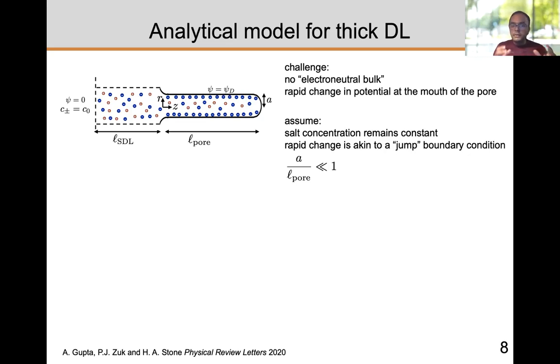And then we treated this sort of jump, which happens at the surface, akin to a jump boundary condition. So we equated currents between three regions: the region outside, the region inside, and the thin region in the middle, which is like a jump boundary condition. And finally, we assumed the aspect ratio is small, which is typically true in experiments too. By doing all of that, we were actually able to construct a model of the system.